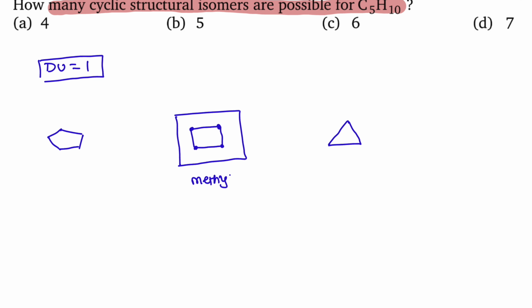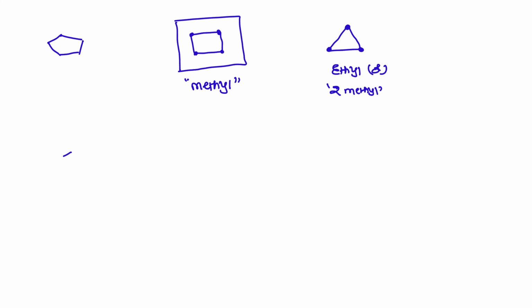must be one methyl group. In case of cyclopropane derivatives, totally there are 5 carbon atoms, 5 minus 3, remaining 2 carbon atoms, we can write either an ethyl group or 2 methyl groups. So these are the possibilities. Let us write all isomers now.